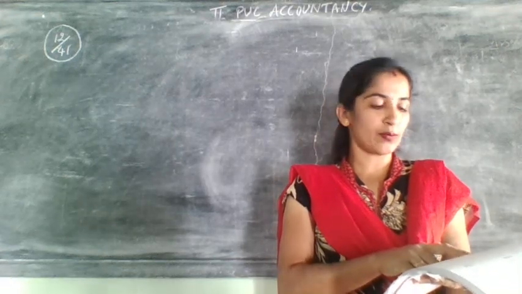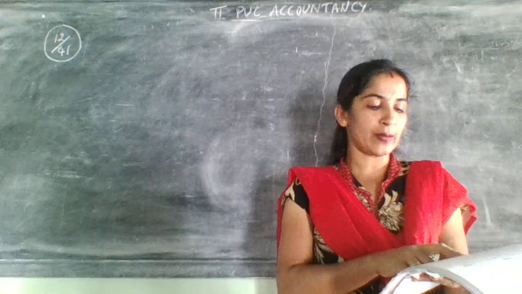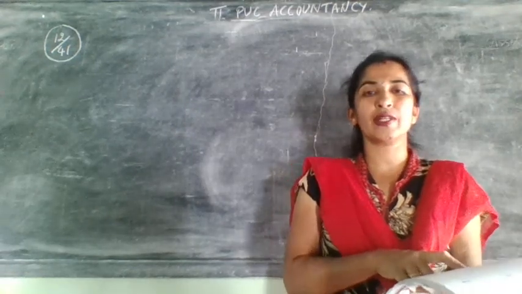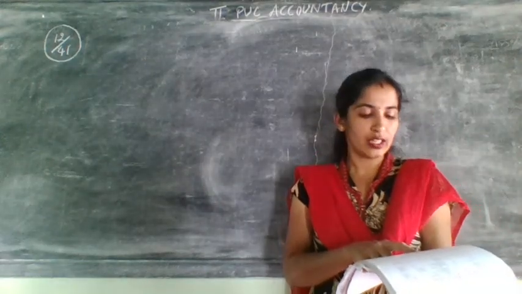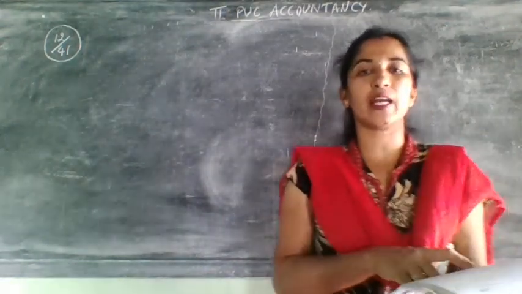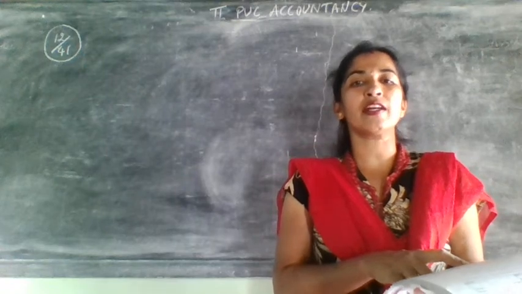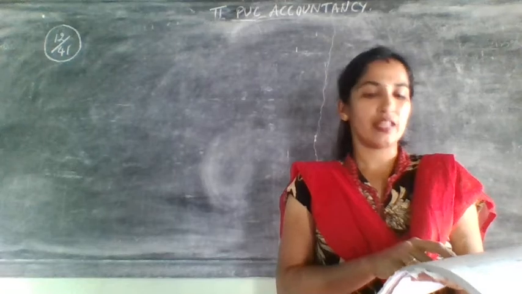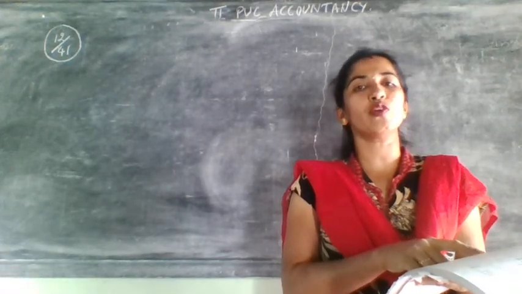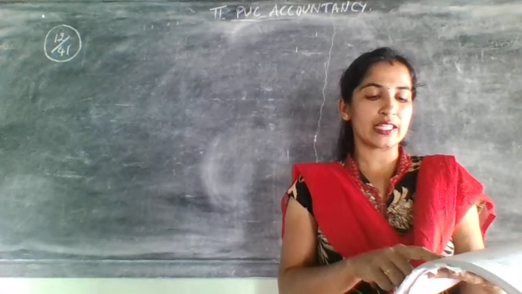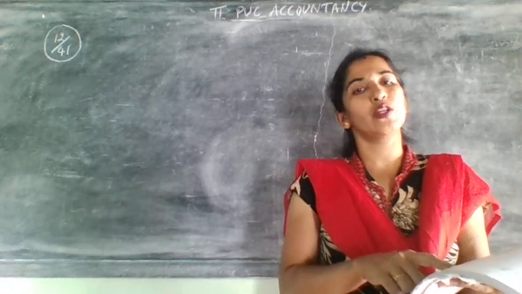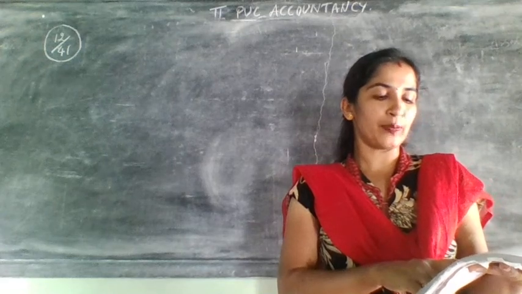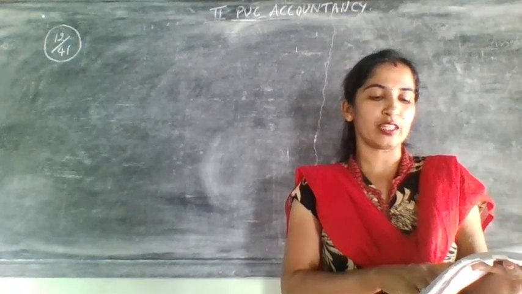Now let us come to the liability side: creditors, bills payable, reserve fund, capital. Creditors and bills payable will appear in the new balance sheet, and the remaining two, reserve fund and capitals, will appear in the partners' capital account. So mark these two as C, because they will come in the capital account. The rest two will go to the new balance sheet. On the asset side, all will go to the new balance sheet only.